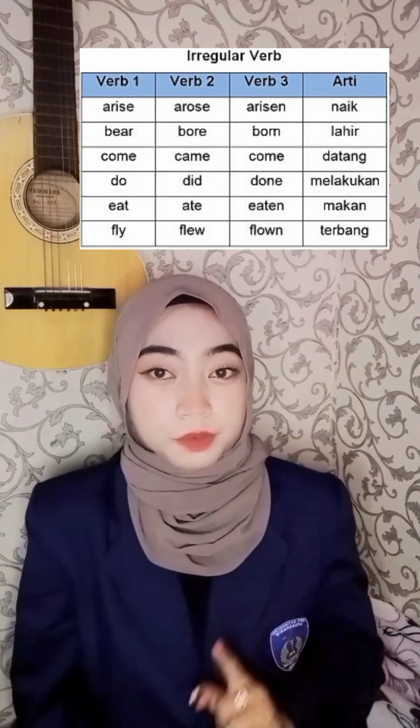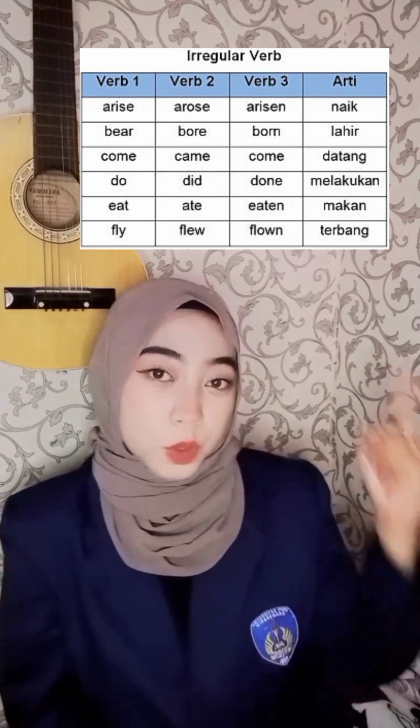Unlike regular verbs, irregular verbs don't have a regular pattern, guys, so they often cause confusion. Therefore, you need a lot of practice and to memorize these verb forms. So, here are some examples of irregular verbs that are often used.